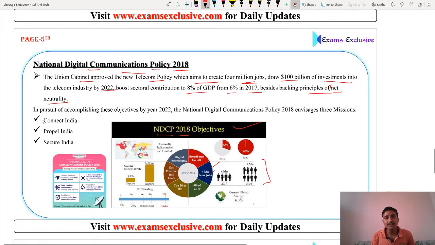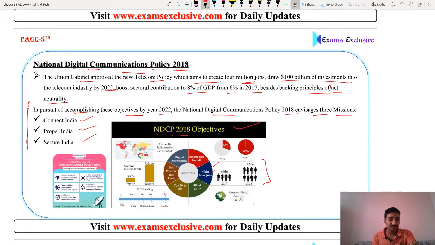Friends, this is a very important point. In pursuit of accomplishing this objective by the year 2022, the National Digital Communication Policy 2018 envisages three missions: Connect India, Propel India, and Secure India. This is very important from the examination point of view. So let's discuss. Friends, the first one is Connect India.